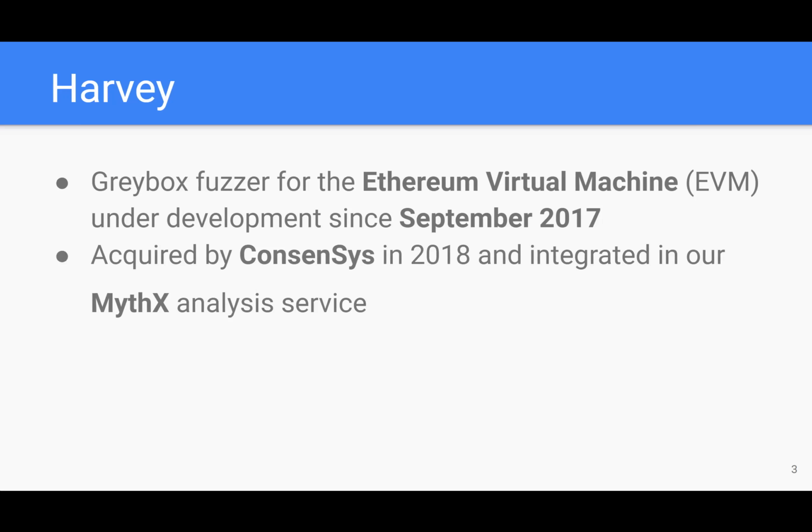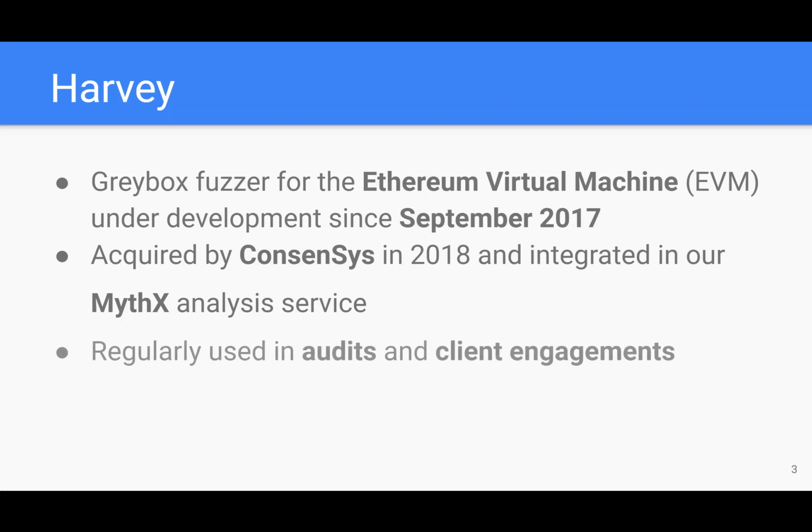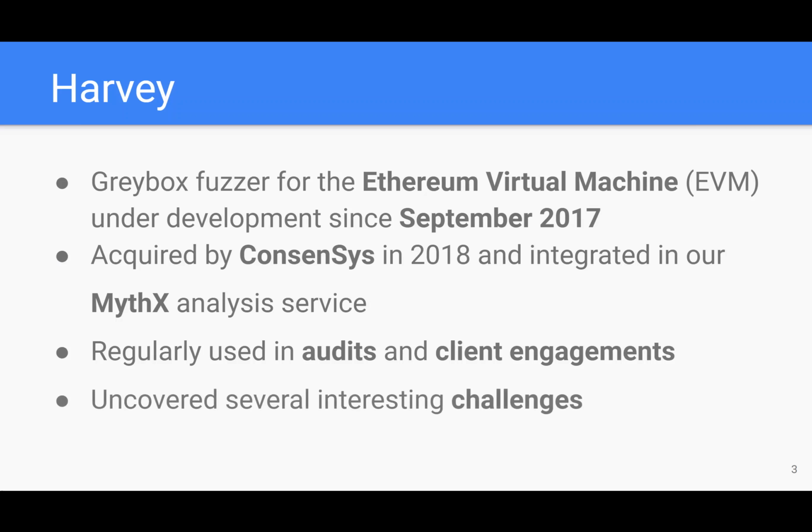Roughly a year later, Harvey was acquired by ConsenSys and became one of the tools that power our MythX analysis service for smart contract developers. These days, it's regularly used during audits and client engagements to check complex correctness properties. Today, I will give you an overview of two interesting challenges we encountered along the way and present novel techniques to address them.